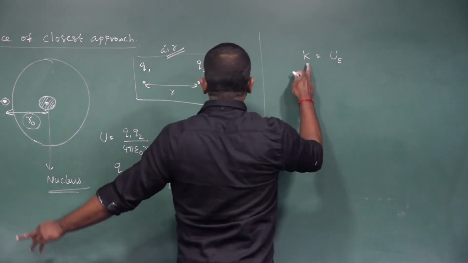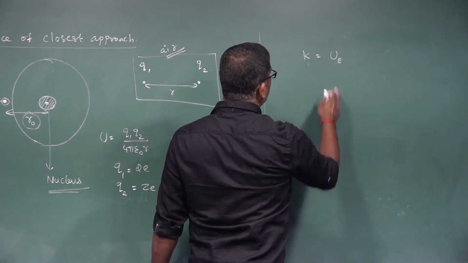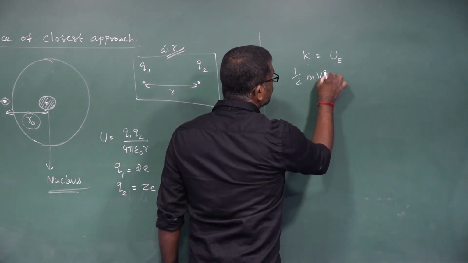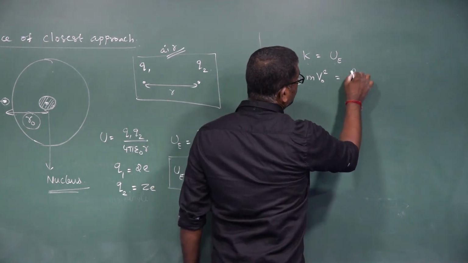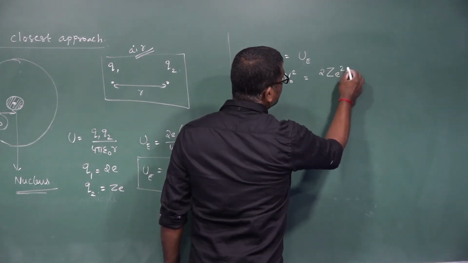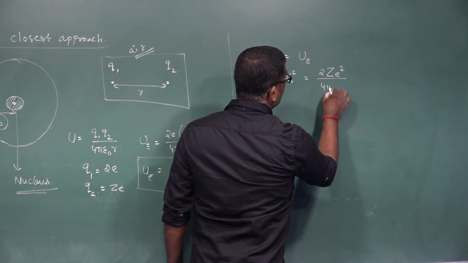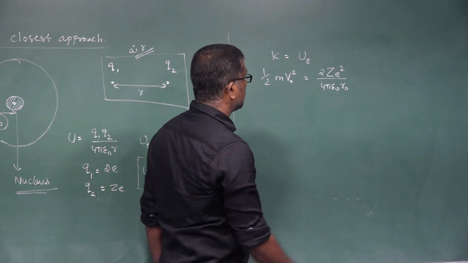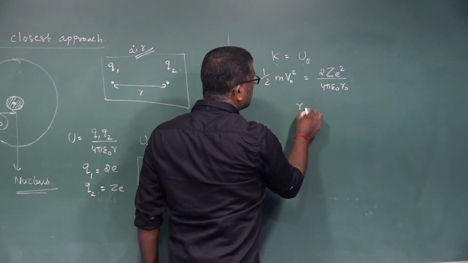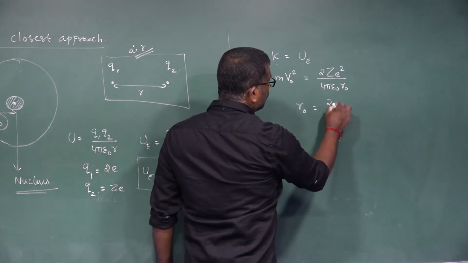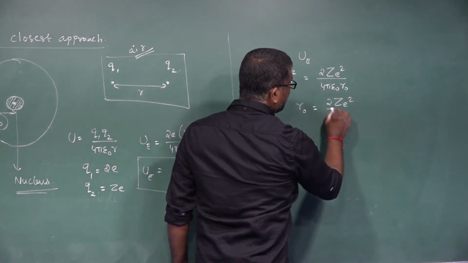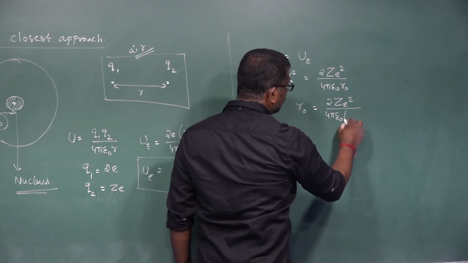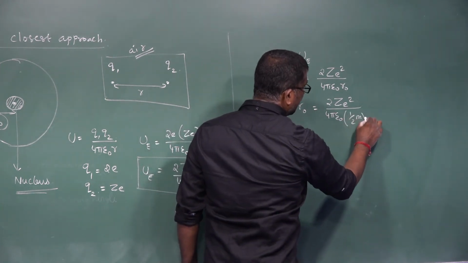Right? So at the distance of closest approach, the kinetic energy of the alpha particle is equal to the electrostatic potential energy. Substitute the kinetic energy equation and the electrostatic potential energy equation: half m v naught square equals 2Z e square divided by 4 pi epsilon naught R0. Right? Therefore, R0 is equal to 2Z e square divided by 4 pi epsilon naught into half m v naught square.